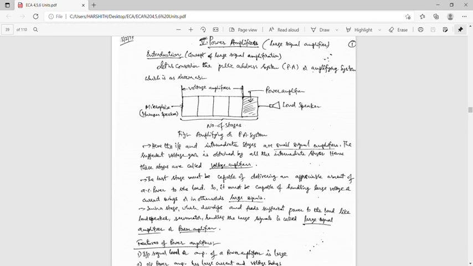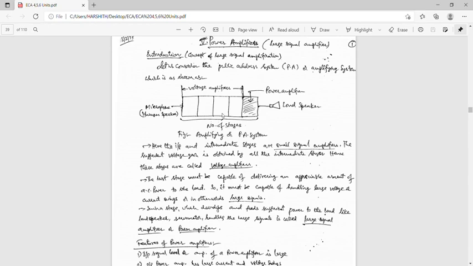Sufficient voltage gain is obtained by all the intermediate stages. Hence these stages are called voltage amplifiers.